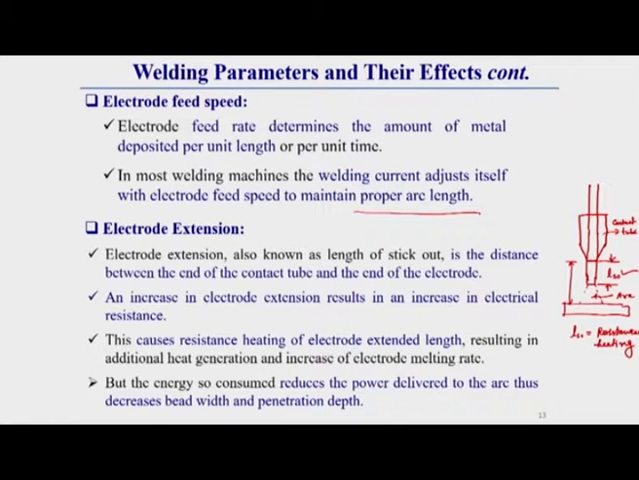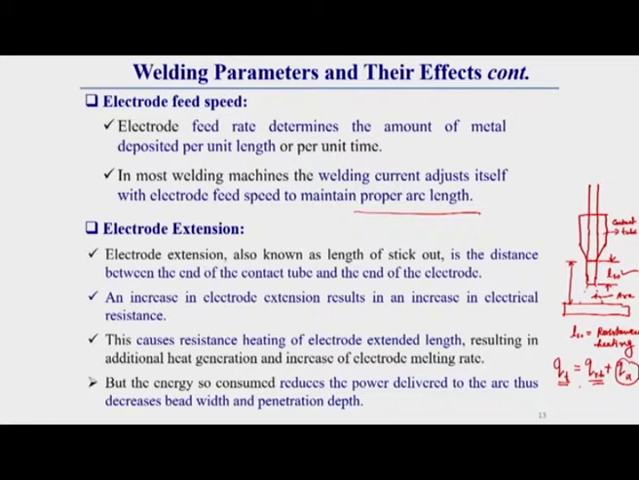So here, whatever the total power is, let us say total power is QT. Some portion of it goes to resistance heating of the electrode extension, and the rest of the portion goes to the arc. Here I am representing it as QA, the arc heat. As some portion of the total heat supply is consumed by resistance heating, the arc heat energy or arc intensity decreases.